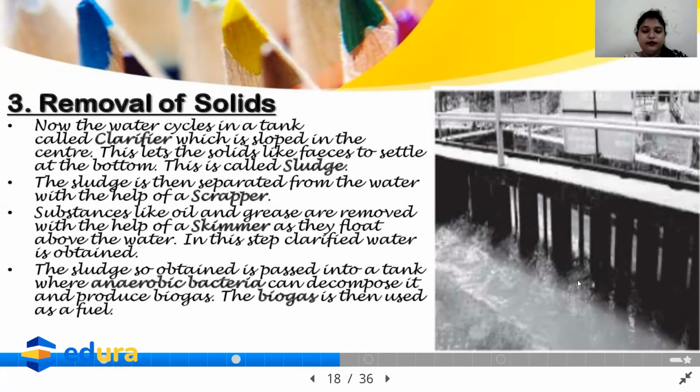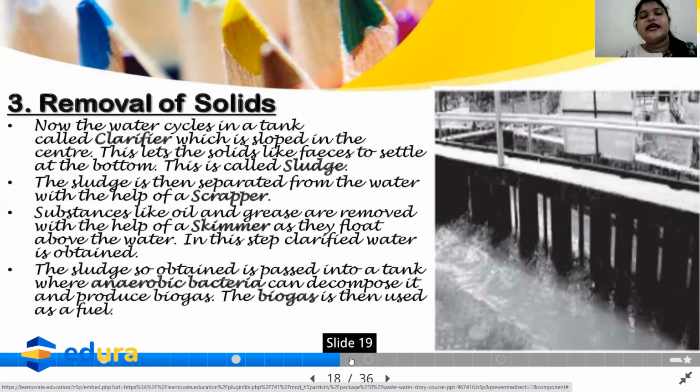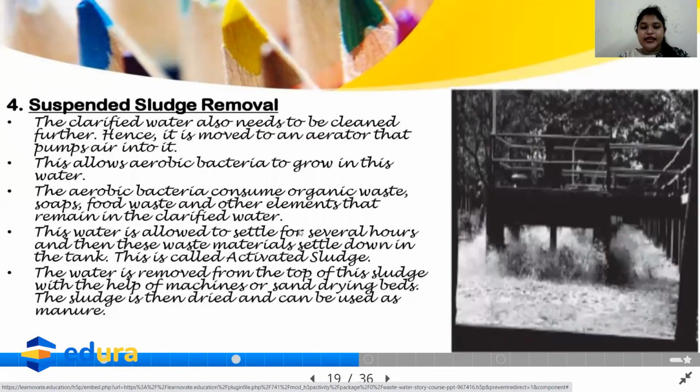Okay, so here the sludge gets decomposed in the slopy portion because of the action of anaerobic bacteria, which do not need oxygen to act on the wastewater. Now after this, there are completely suspended wastes which are completely soluble in the wastewater. So after that they are passed to the aeration tank.